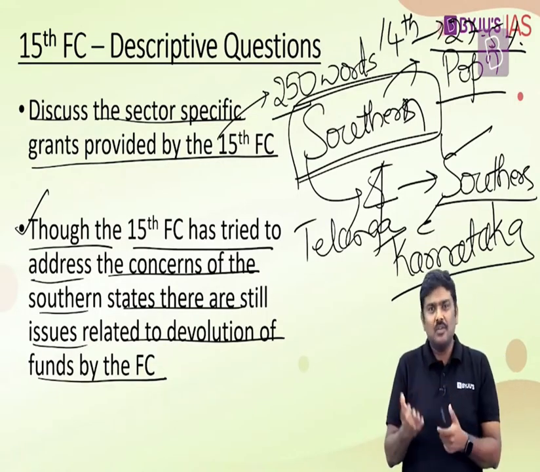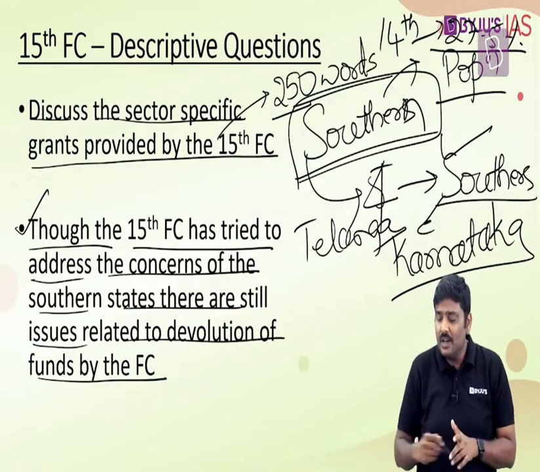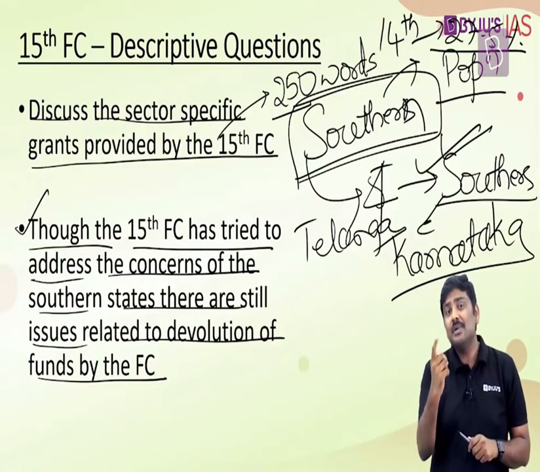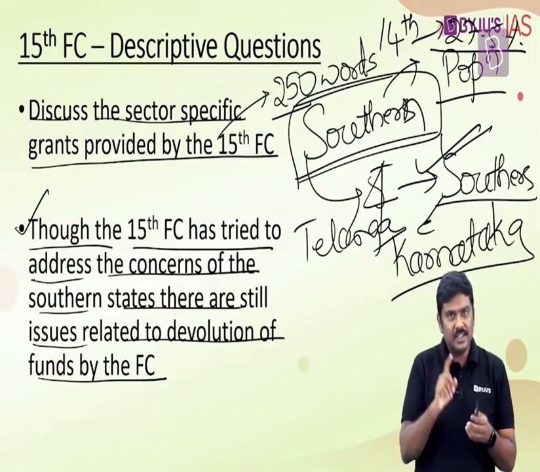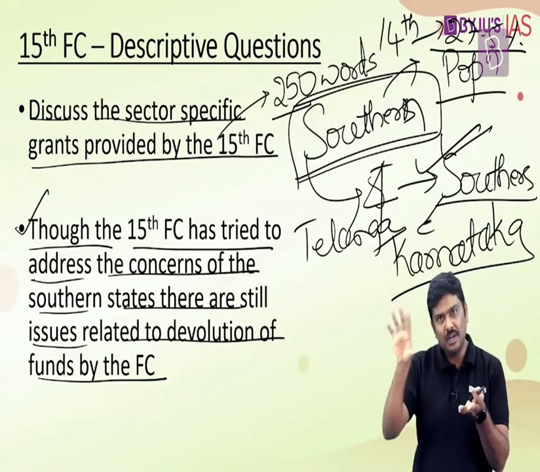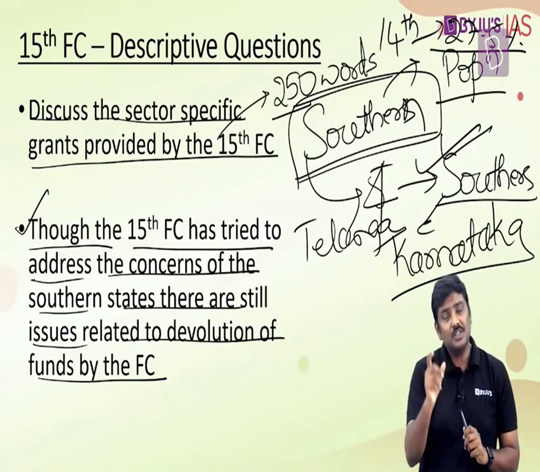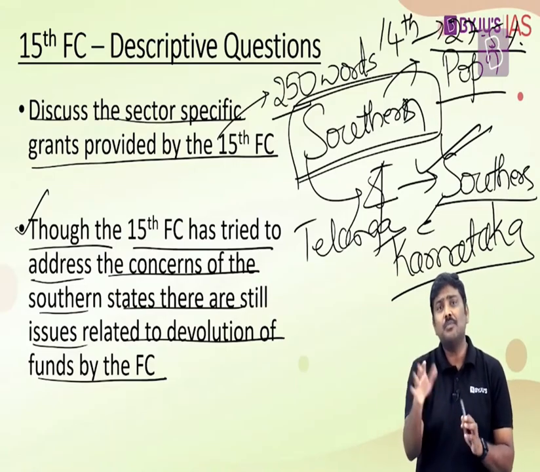Now, the question is why this is happening. On one side, the Finance Commission is saying that we are addressing the concern, but in reality, at the ground level, this is going to happen. What is the reason? The simple reason is that whatever the Finance Commission has stated is correct. Income distance weightage has been reduced. Population is only 2011, and its weightage has been reduced. All of these are in favor of the southern states, but the population is also used in the calculation of some of the parameters where population has no relevance at all.